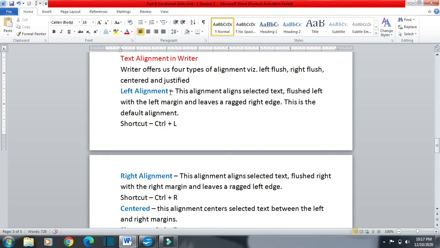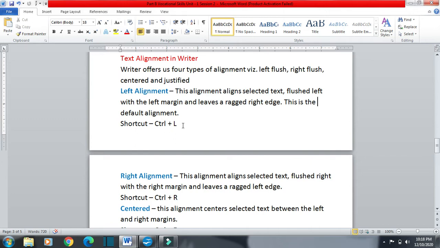So this is called left alignment. The text will start from the left side and it will leave some space at the right side. This is the default alignment. Every time we write something in Writer or in MS Word, it will start from the left. So it is left aligned.